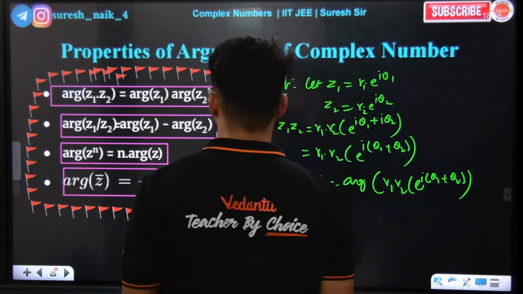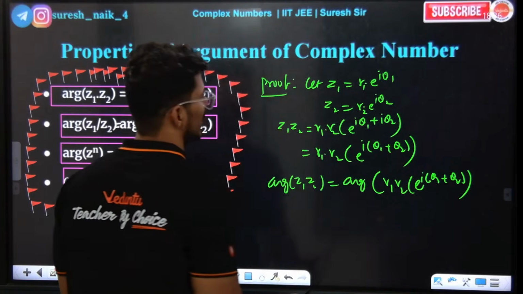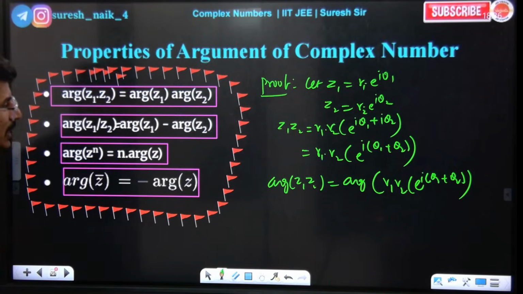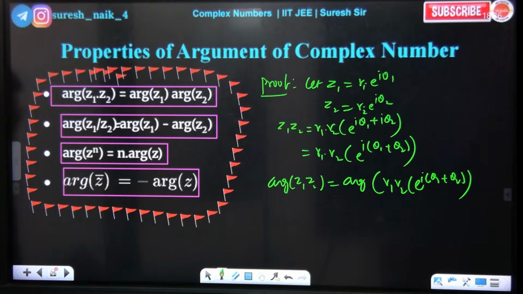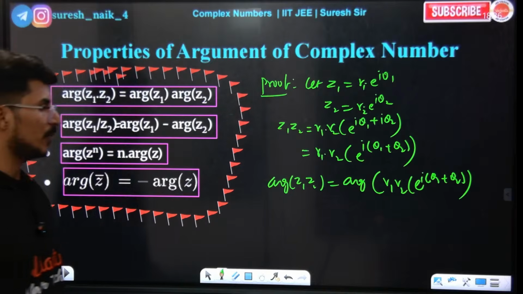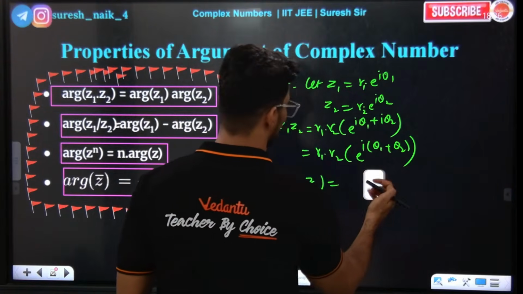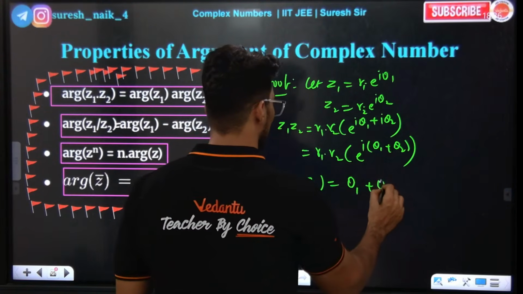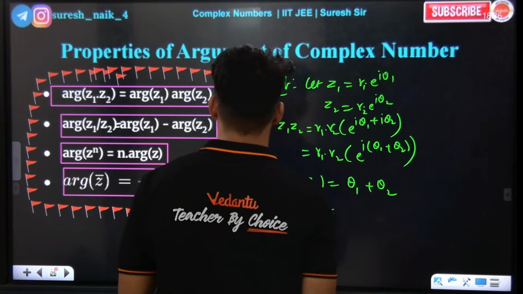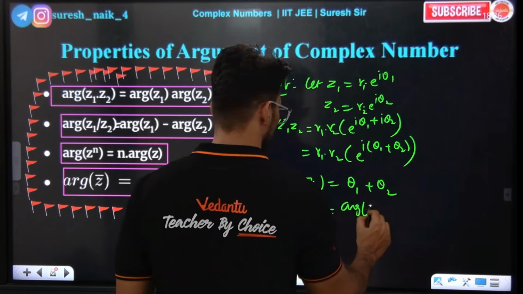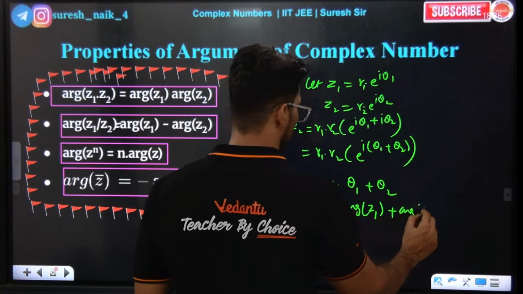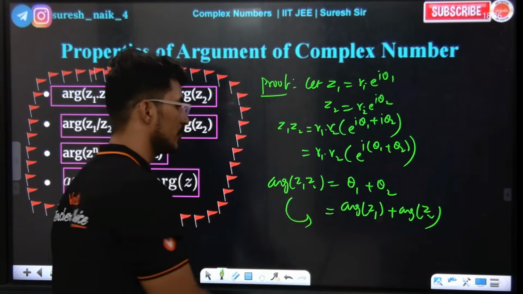So what are you going to get here? Theta 1 plus theta 2. You will directly get theta 1 plus theta 2 as the argument. What is theta 1? Argument of z1. What is theta 2? Argument of z2. So this is how we can prove this.